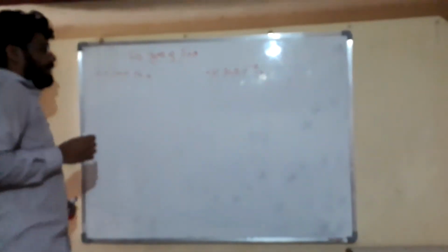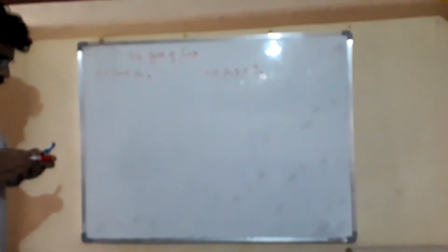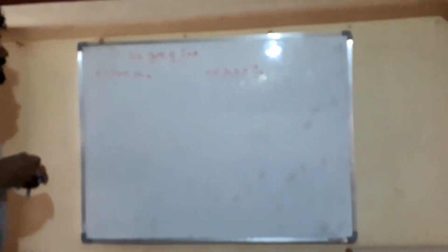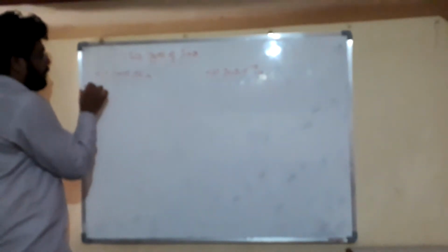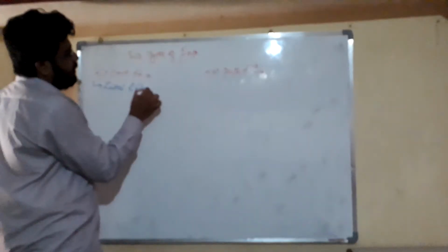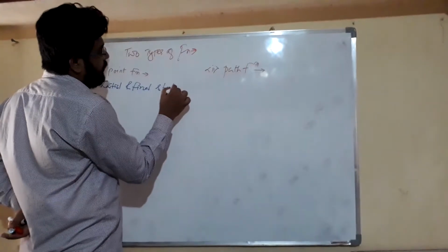So friends, what is point function? These functions depend on the initial and final state of the system.